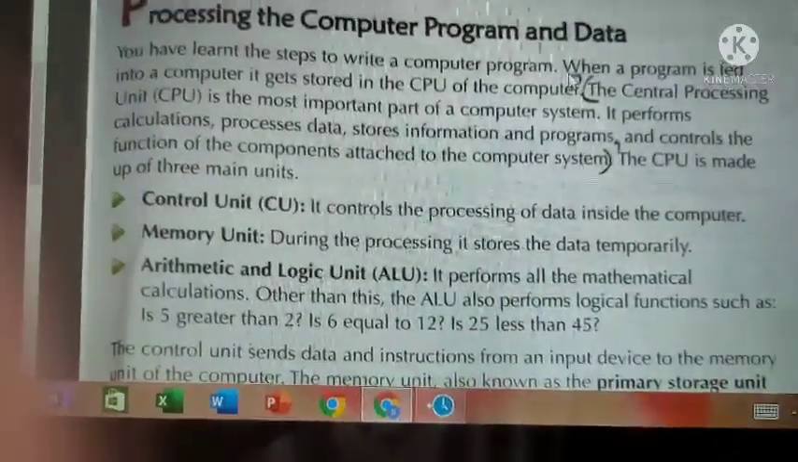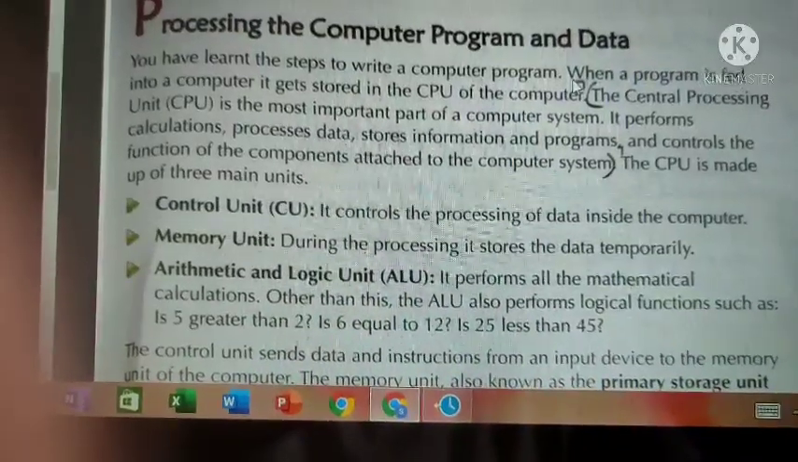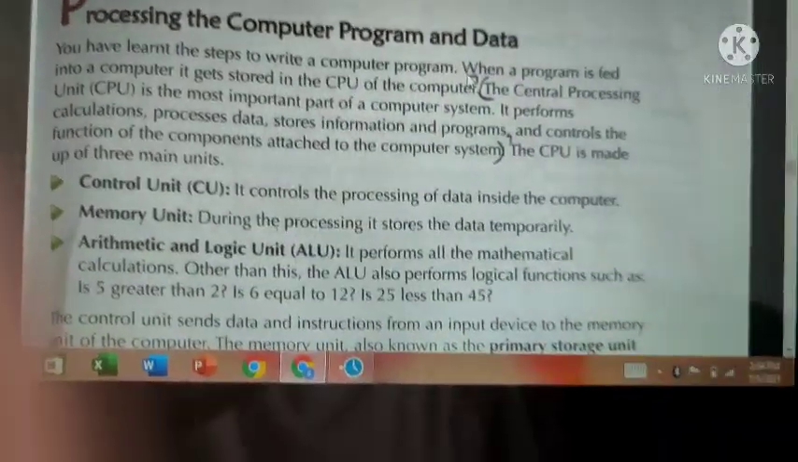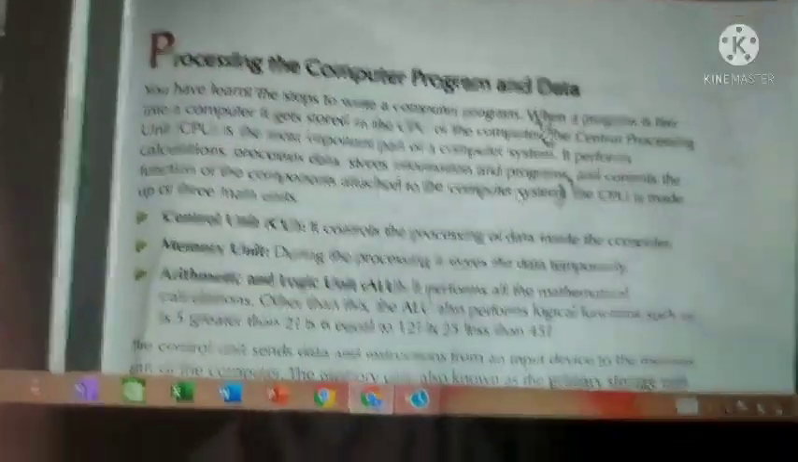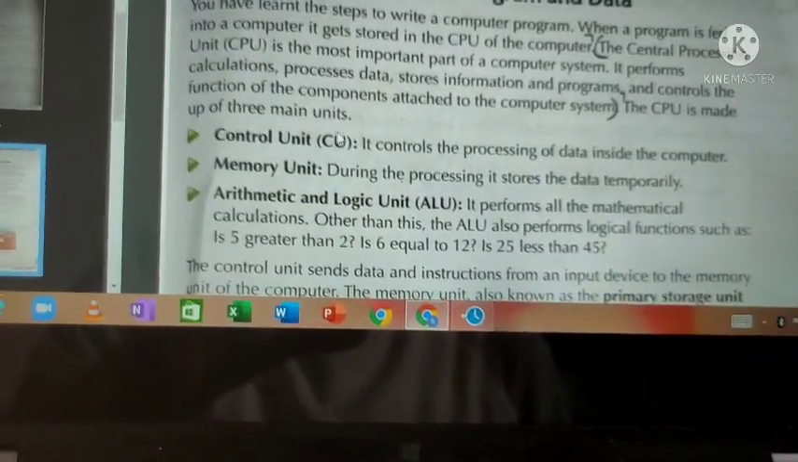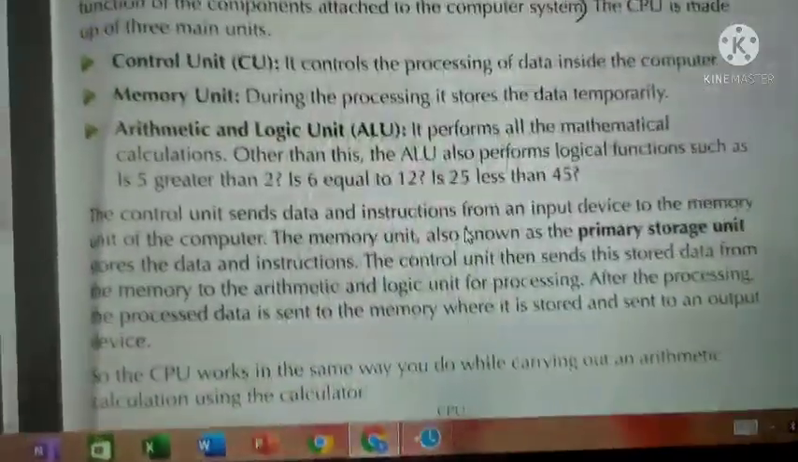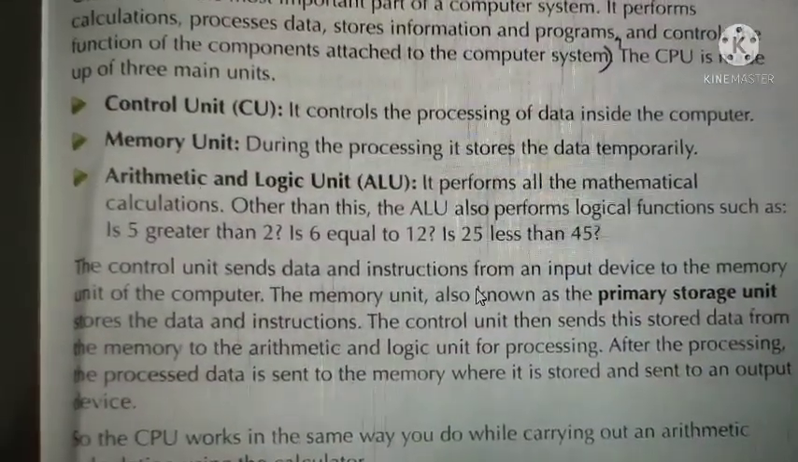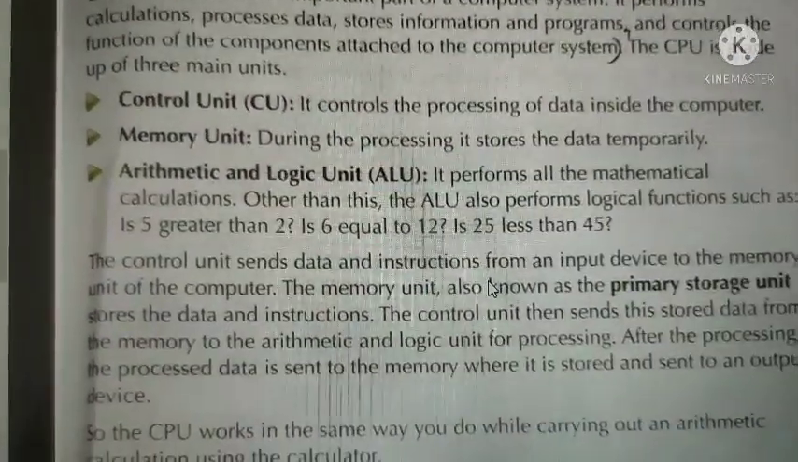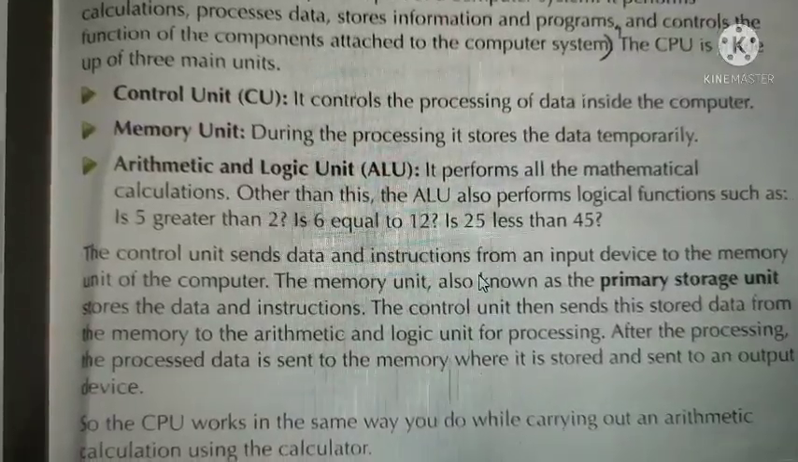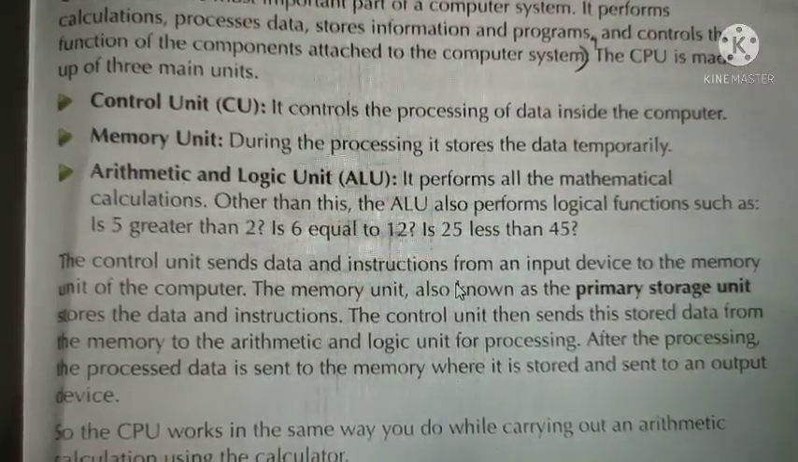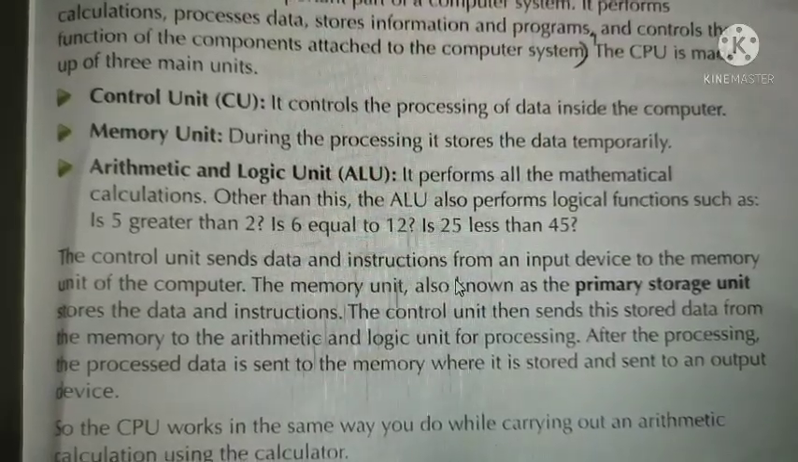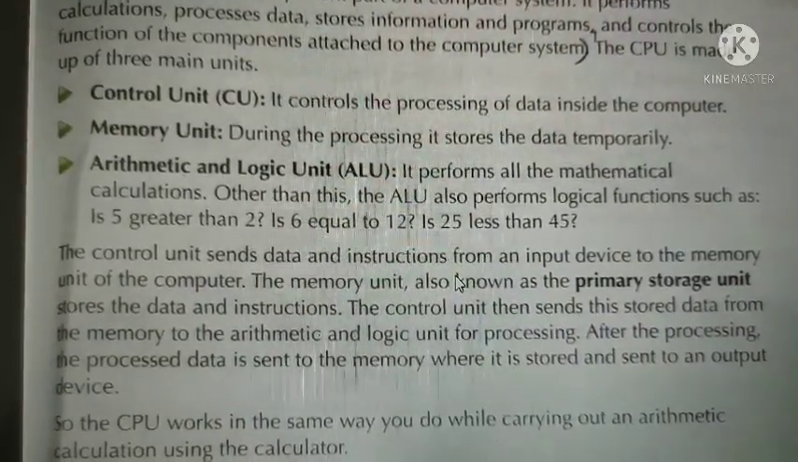The CPU is made up of 3 main units. We know what a CPU is and what the processes of a CPU are. Now we are going to see what a CPU is made up of. A CPU is made up of 3 main units. This thing you should know, this is so important: control unit, memory unit, arithmetic and logic unit. What are the 3 units? CU, MU, ALU: control unit, memory unit, arithmetic and logical unit.